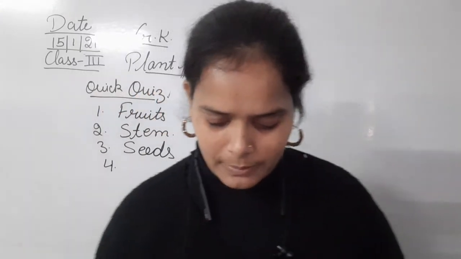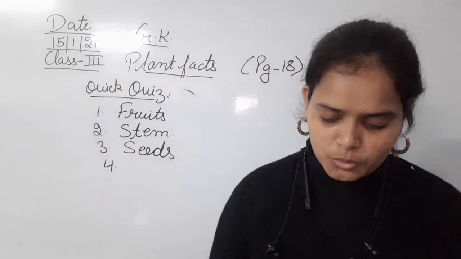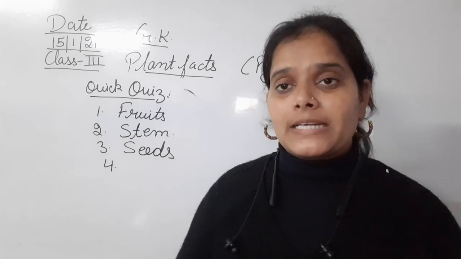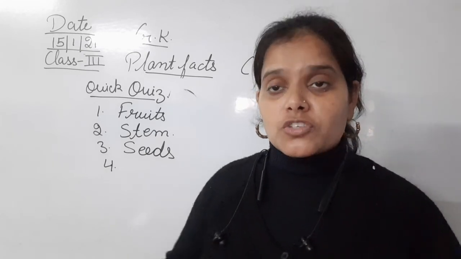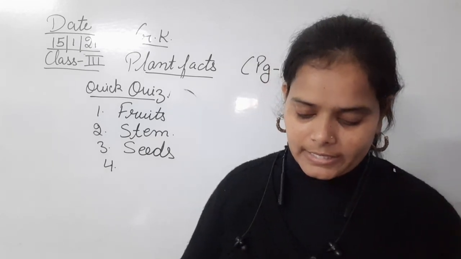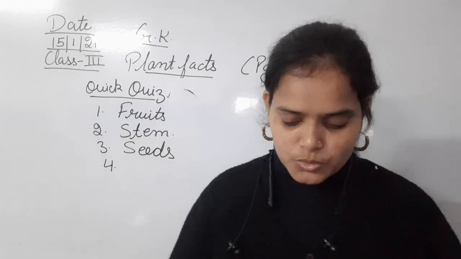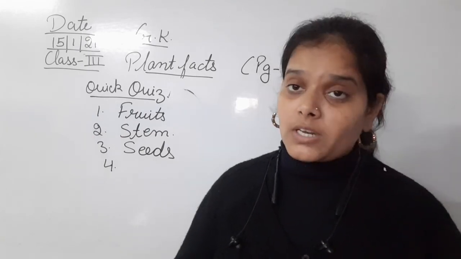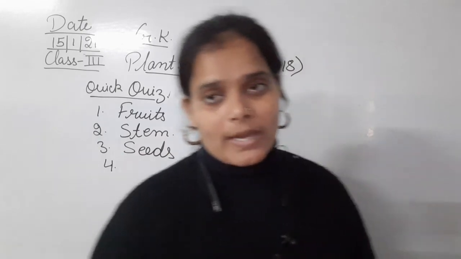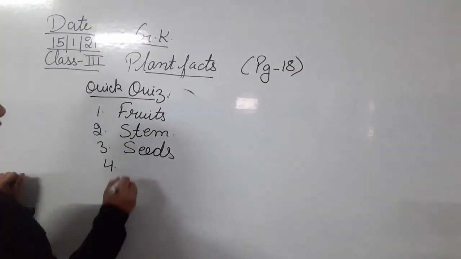Moving next to the fourth one. Name the part of the plant which absorbs water and nutrients. Which part of the plant absorbs water and minerals? That is the roots. So roots absorb the water and the nutrients from the soil.